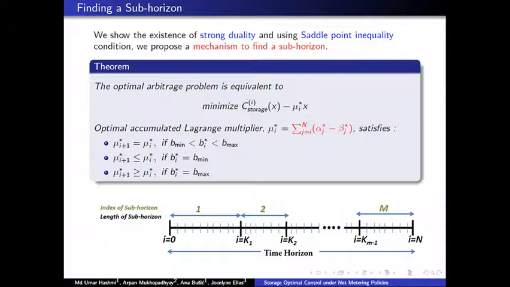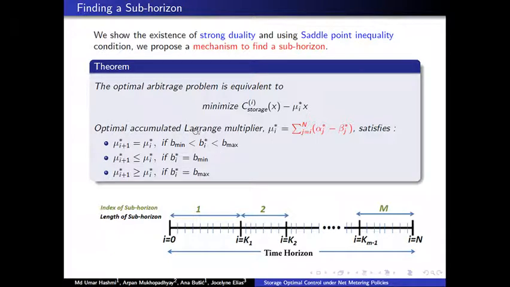to choose the mode of operation, either to charge, discharge, or do something intermediate, will depend only on the parameters within the subhorizons. So the selection of the thresholds will be a function of only parameters within the subhorizon, and will be independent of all future and past subhorizons. So this makes it a finite horizon optimization problem.